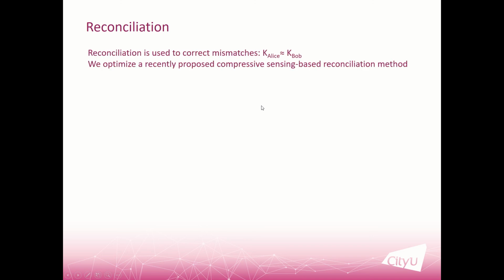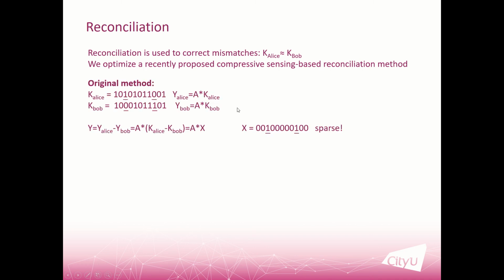And so after the anti-reverse engineering, we need to do the reconciliation. The reconciliation is used to correct the mismatches between key Alice and key Bob, because usually we get Alice and Bob approximately equal to each other. We cannot get a perfect match. So in this paper, we optimize a recently proposed compressive sensing-based reconciliation method. First, I will briefly introduce this method, and then I will present our optimization method.